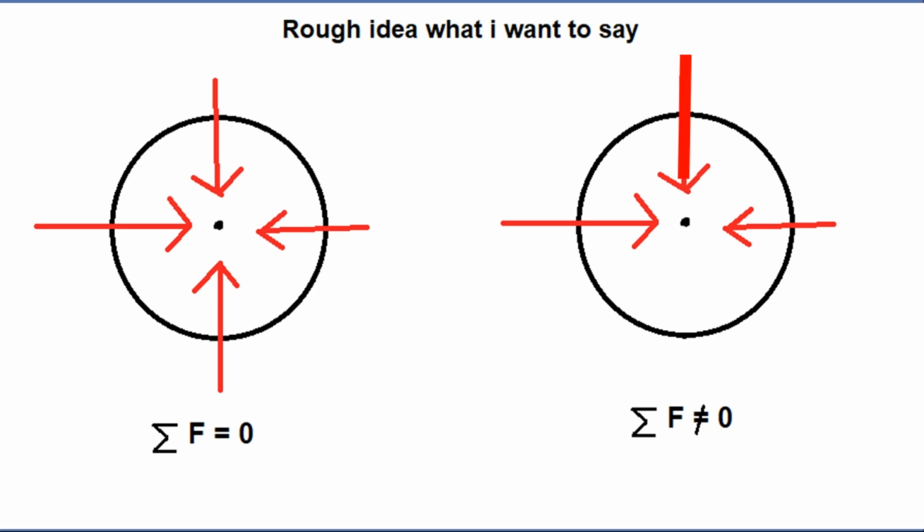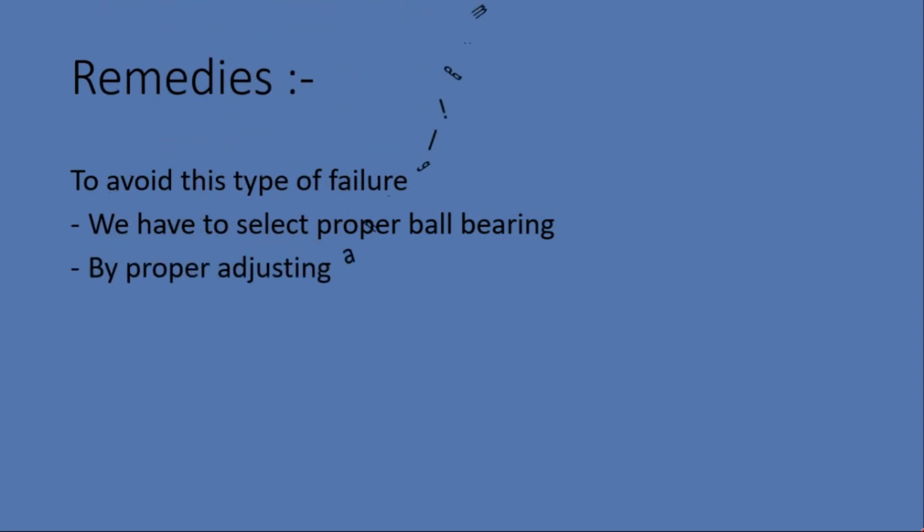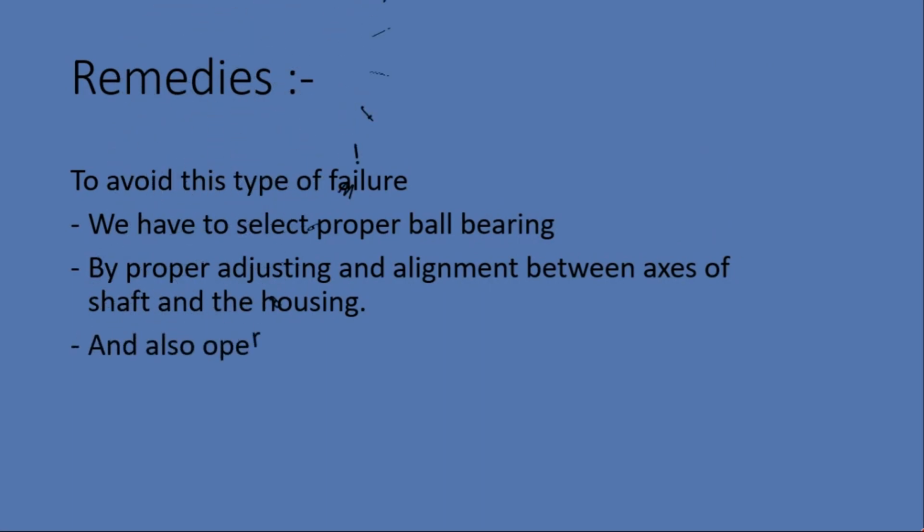Okay, now come to the remedies, meaning what we have to do to avoid this failure in the bearing. To avoid this type of failure, we select a proper ball bearing. That means we select a proper dimension of the ball and of all the parts of the bearing, proper adjustment and proper alignment between the axis of the shaft and the housing, and also operate within the permissible speed.